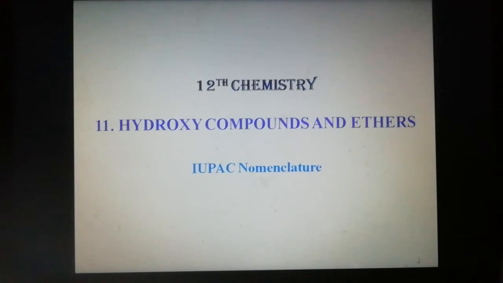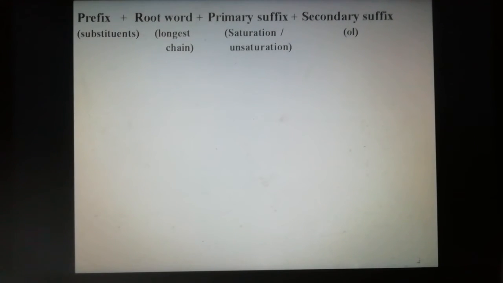So, IUPAC nomenclature. IUPAC means International Union of Pure and Applied Chemistry, and IUPAC is the world authority on chemical nomenclature.